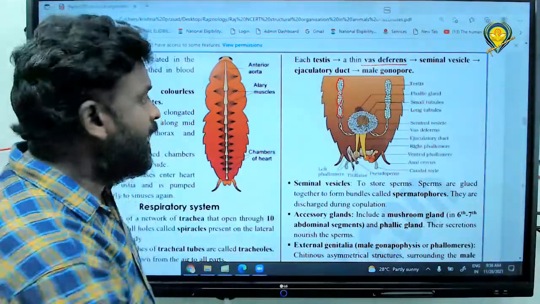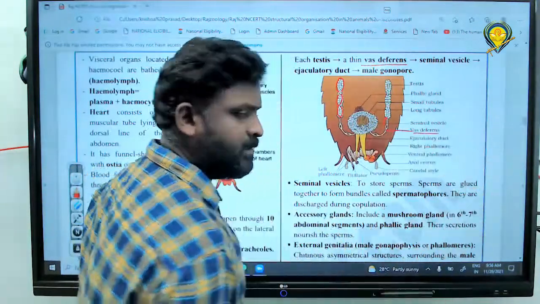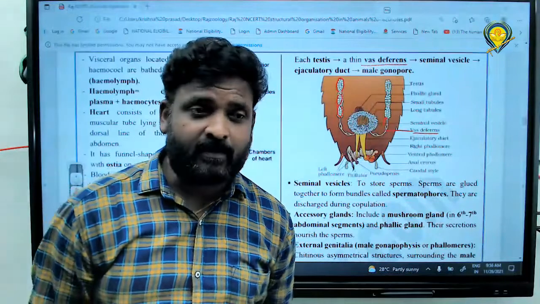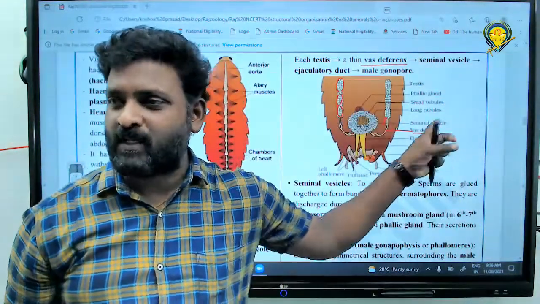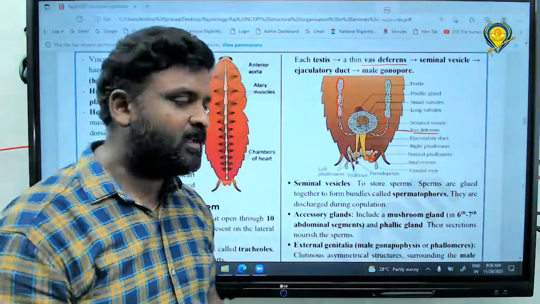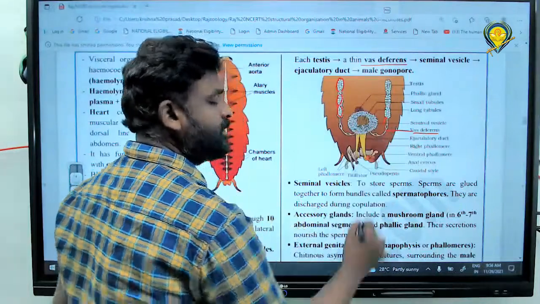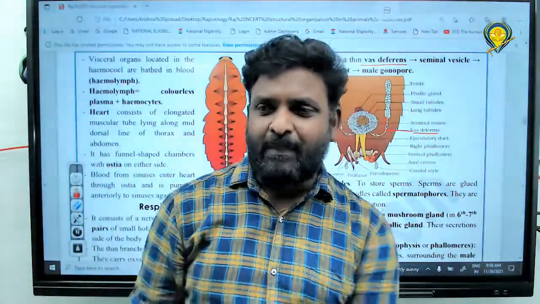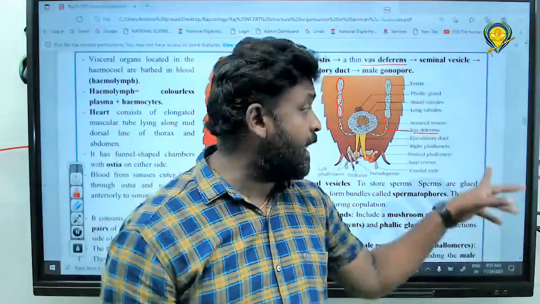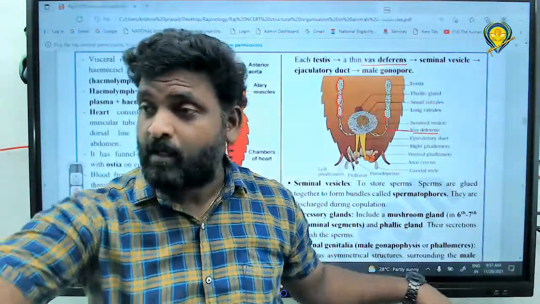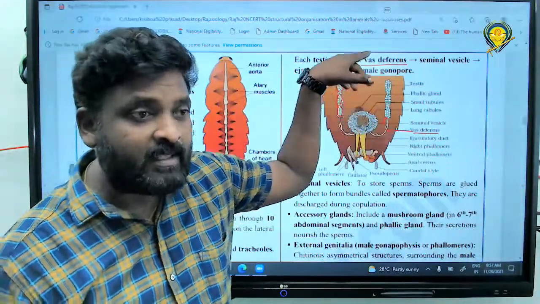Right? Okay. At the end of each testis, what is the structure? Tell me what it is. Vas deferens. What is the function of vas deferens? Carrying spermatozoa out of the testis. Got it? And next, the vas deferens opens into a structure called what? Seminal vesicle. Here I mention only sperm because the testis releases sperm. The sperm is carried out by the vas deferens, and the vas deferens opens into the seminal vesicle.